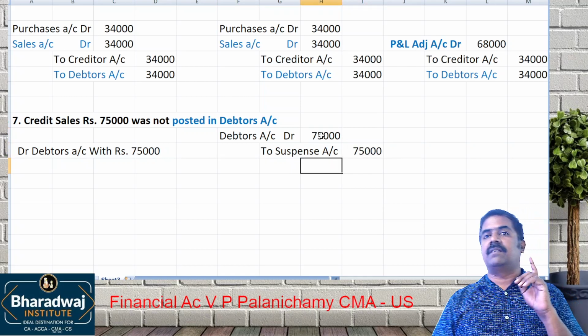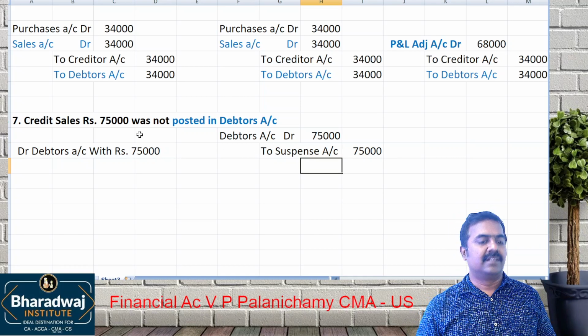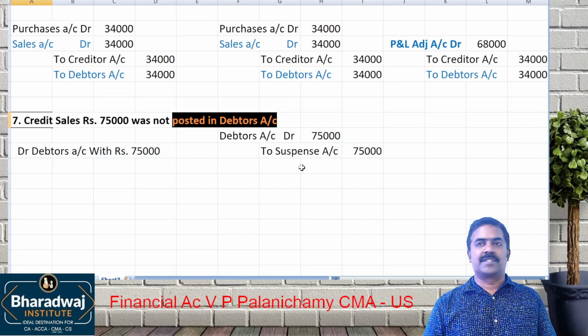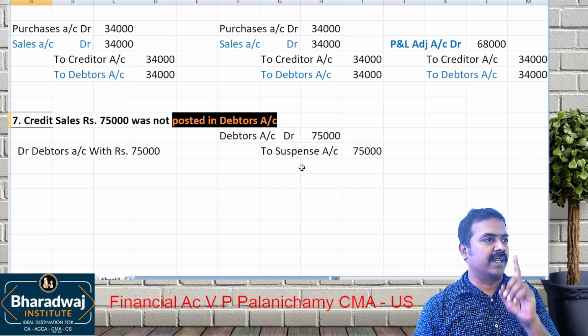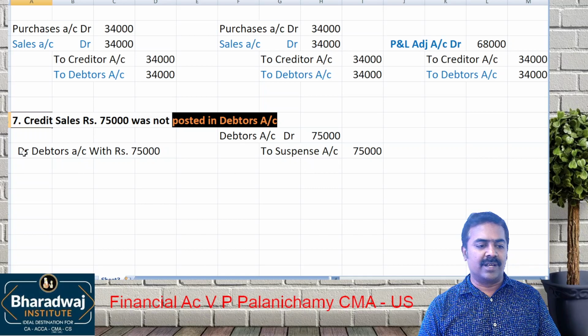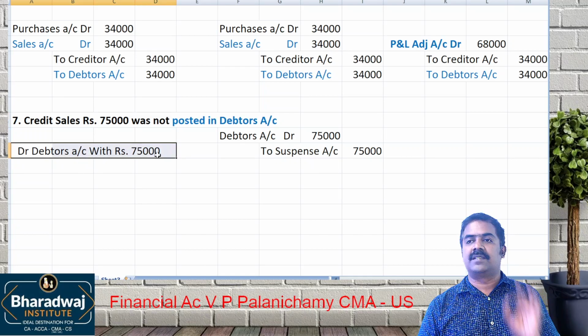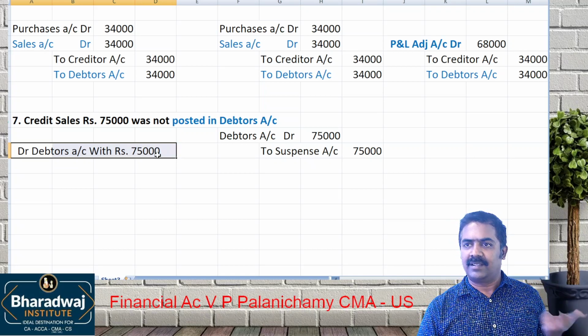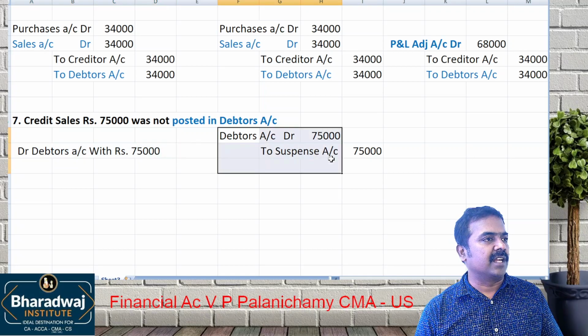The mistake is in only which account? Debtors account. It is not posted only in which account? Debtors account. Sales account mistake error. It's an error affecting one account or two accounts? Only one account. If it is before trial balance, just adjust which one? That account. Which account? Debtors account. If it is after trial balance, now what do we do?